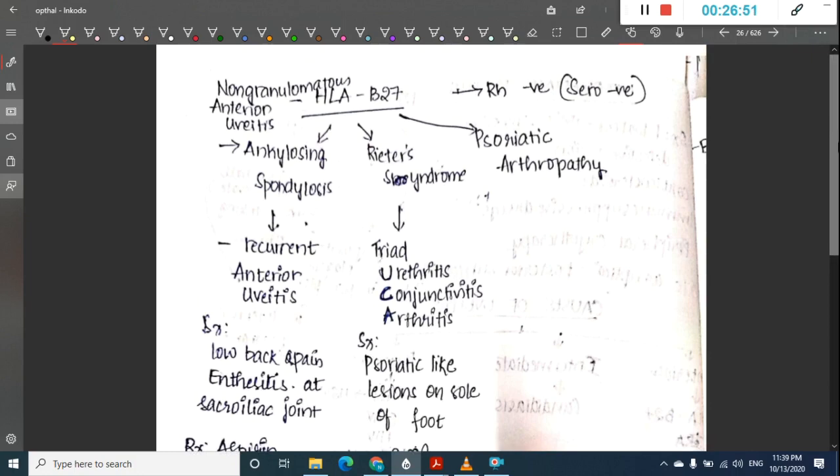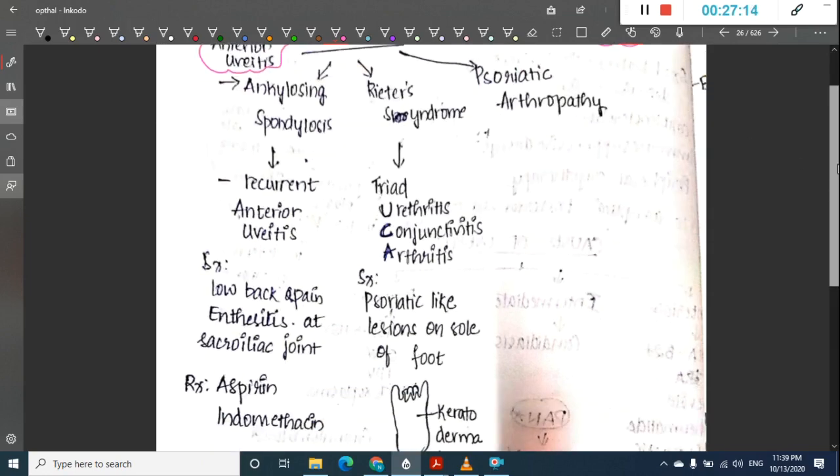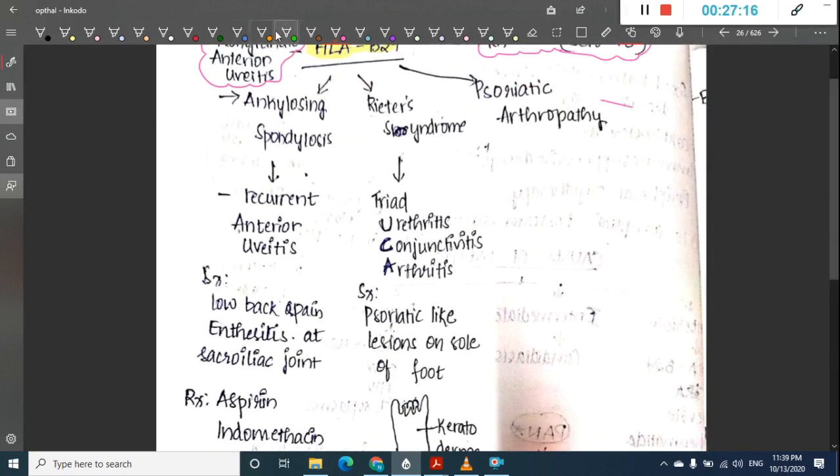Then first we will see about HLA-B27, that is ankylosing spondylitis. In HLA-B27, the uveitis which we get is non-granulomatous anterior uveitis. The features are almost similar. This HLA-B27 is Rh negative, that is seronegative arthropathies. We have three types which are involving eyes: psoriatic arthropathy, Reiter syndrome, and ankylosing spondylitis.